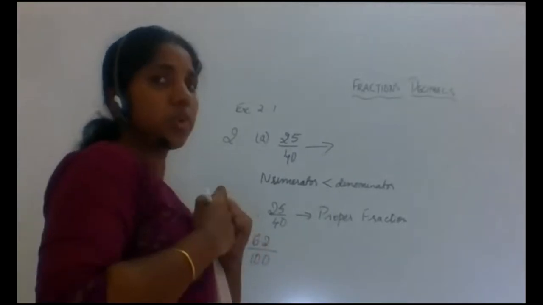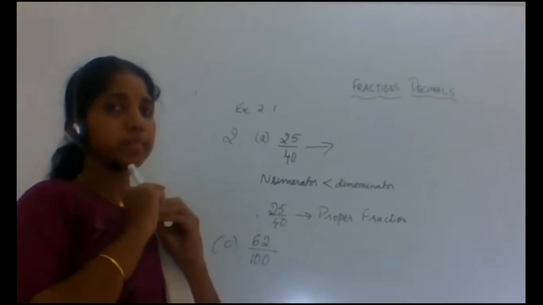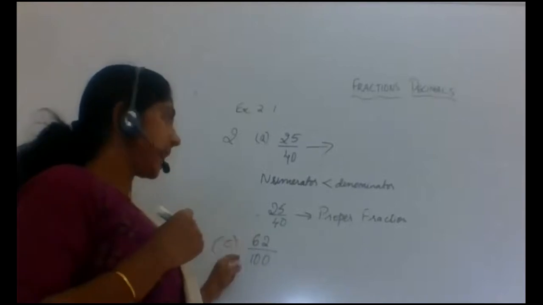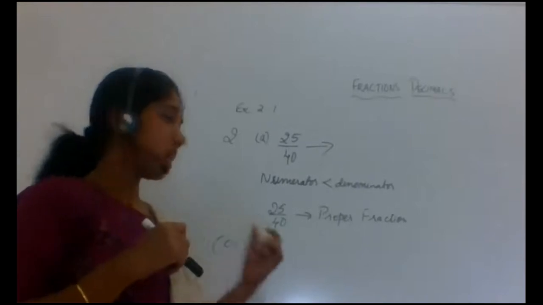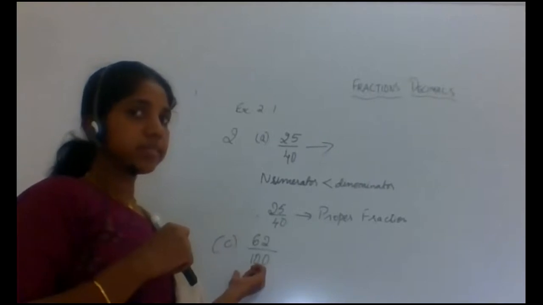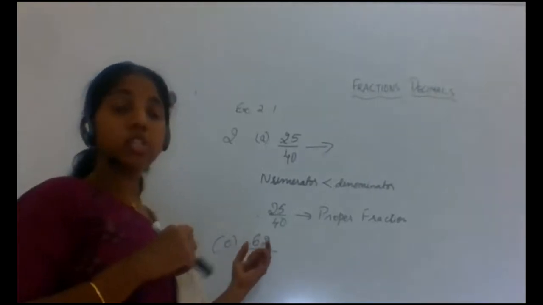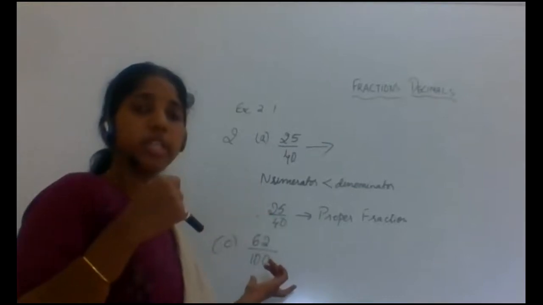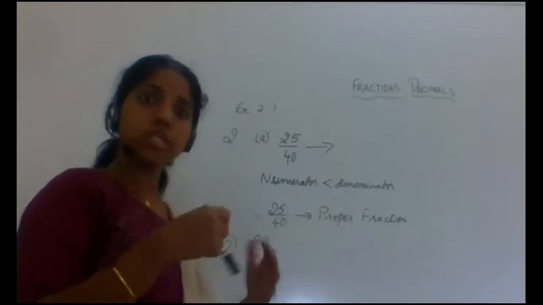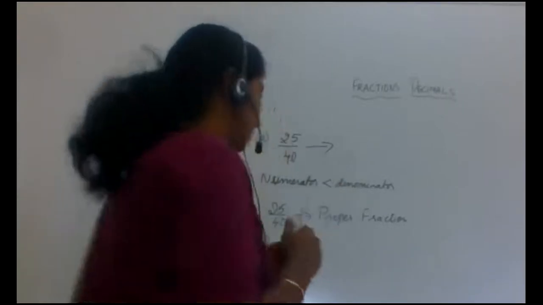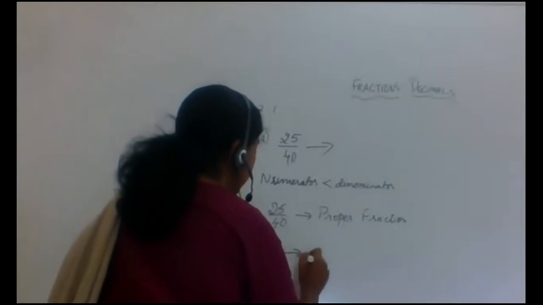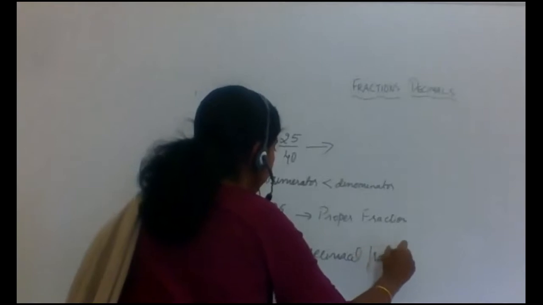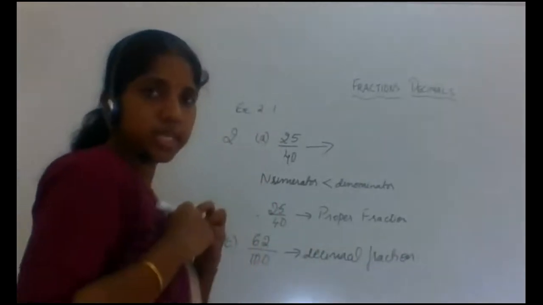Now again for this one, what will you say? Yes, you could say it is a proper fraction, and that is also correct. But you just look at the denominators. What is the denominator given? 100. So we have a different type of fraction when you have different denominators in tens, hundreds, thousands. So what is this? Yes, this is a decimal fraction. You have to check it that way.